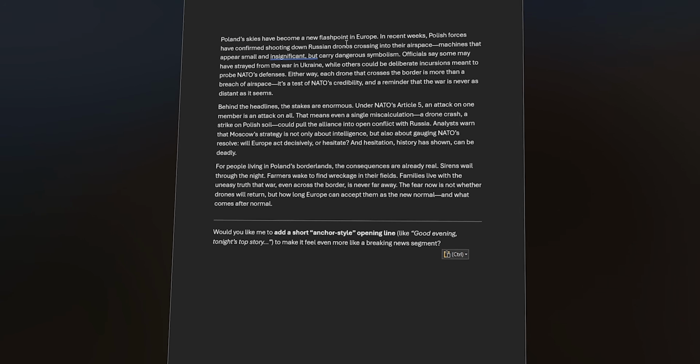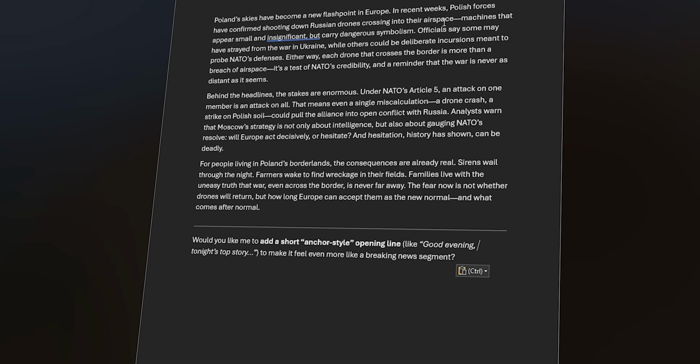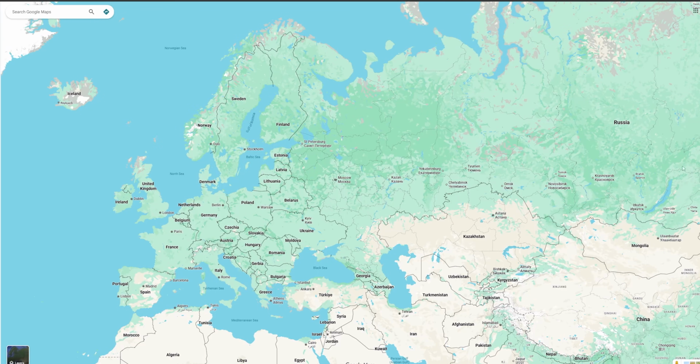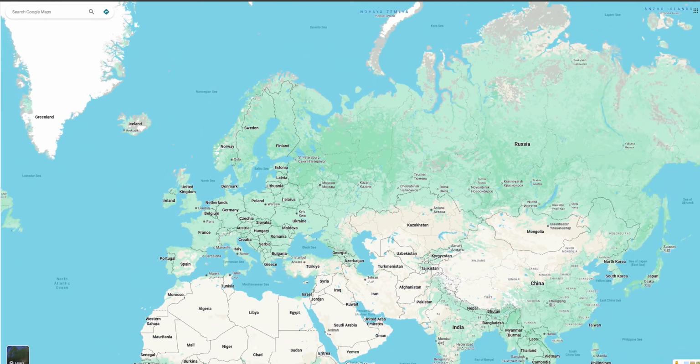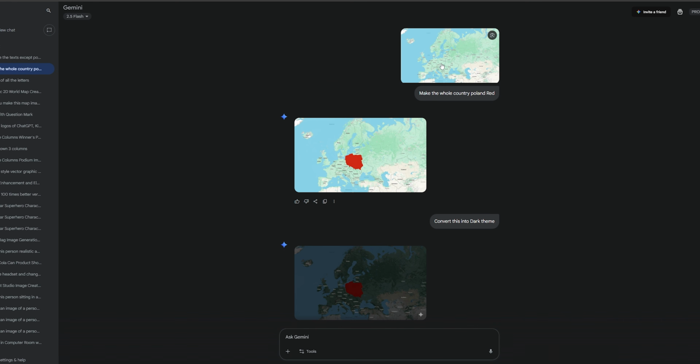First, you need to have a clear understanding of your video script because first we have to imagine which sort of motion graphics and map animation we are going to use. First, we need to create a world map, something similar to the example. So I searched on Google and got this satellite view of Poland, and I'm going to take a screenshot of it. Then I uploaded it to Flash 2.5, aka Nano Banana, and asked it to convert the Poland country into red. Then I changed the theme into a darker version.